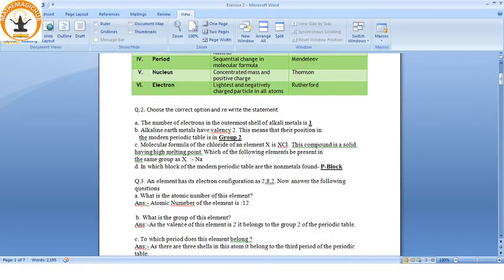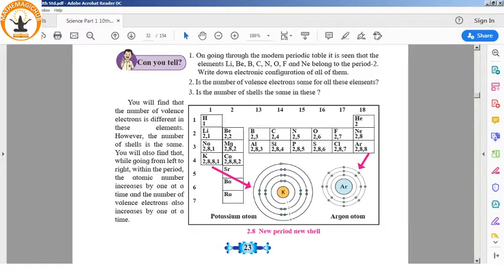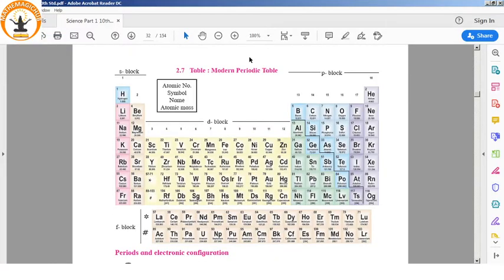Alkaline earth metals have valency 2. This means that their position in the modern periodic table is in group 2. See, alkaline earth metals, these are group 2, and these are all alkaline earth metals. So they come under group 2.